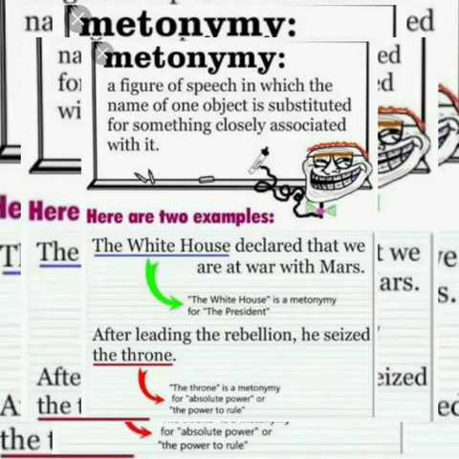So what is the difference between metonymy and synecdoche? Metonymy is a figure of speech where one word is completely a substitute for another word. That is, a new word is used for a particular word. The White House here represents president. So the White House denotes president. Throne here represents the absolute power. So metonymy is a substitute with a new word. Whereas synecdoche is where a part is represented as a whole.